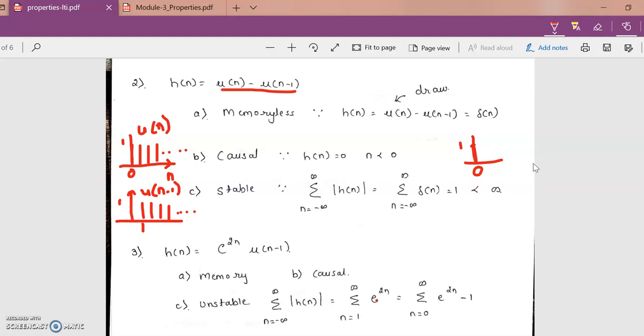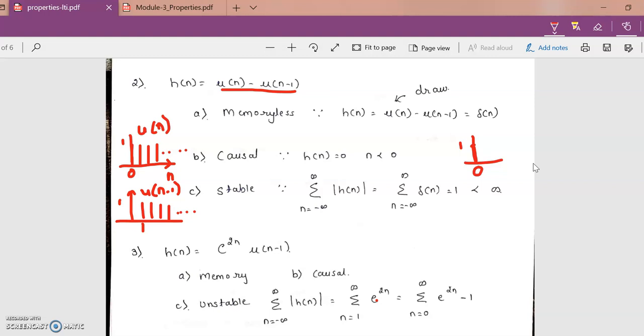Now, right now what am I doing? I am simply telling you how we are going to draw the question itself. I have not yet started with the problem solution. We have just started with the question. So it is your job, even though it has not been given to you here in the notes, to draw u of n, draw u of n minus 1, and then check what the answer is.